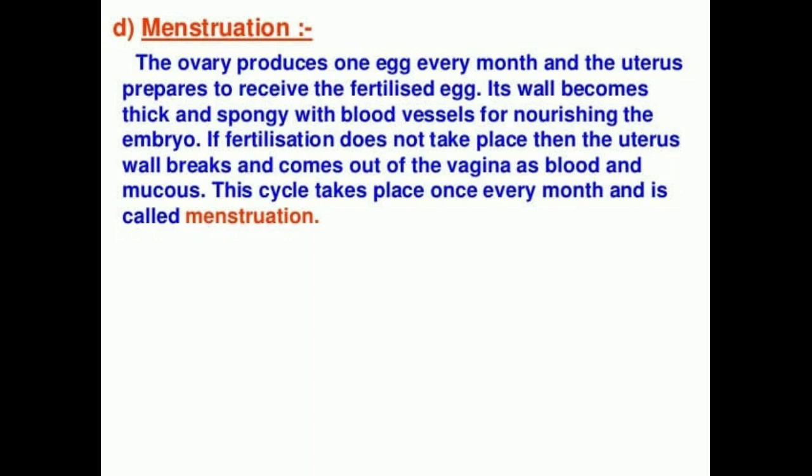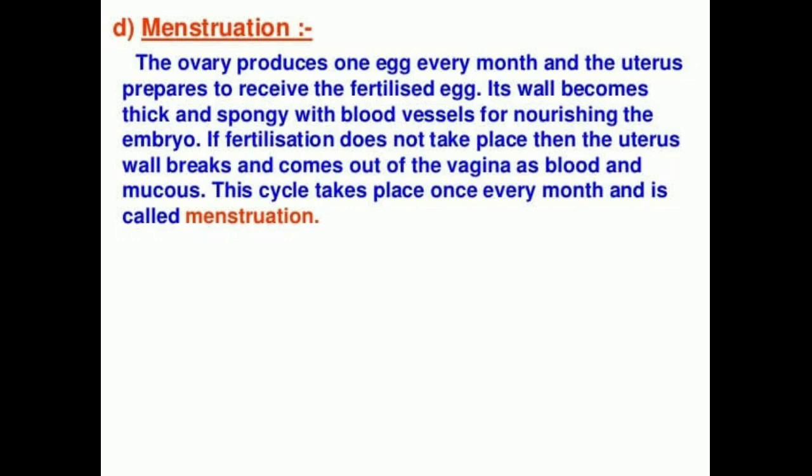It's simply the breaking of the lining of the uterus. If fertilization doesn't occur, every month the lining of the uterus wall will break and slowly come out through the vagina as blood and mucus. So this is the process called menstruation. So this is about fertilization in human beings.